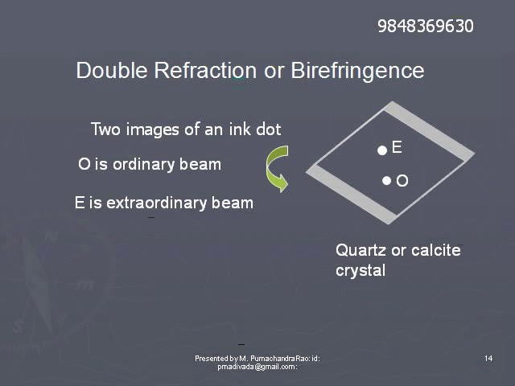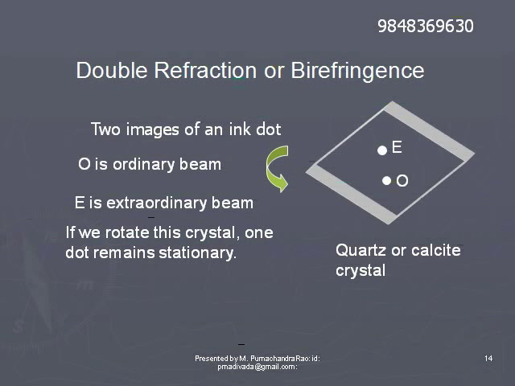One dot is produced by the ordinary refracted beam, another image is produced by the extraordinary beam.